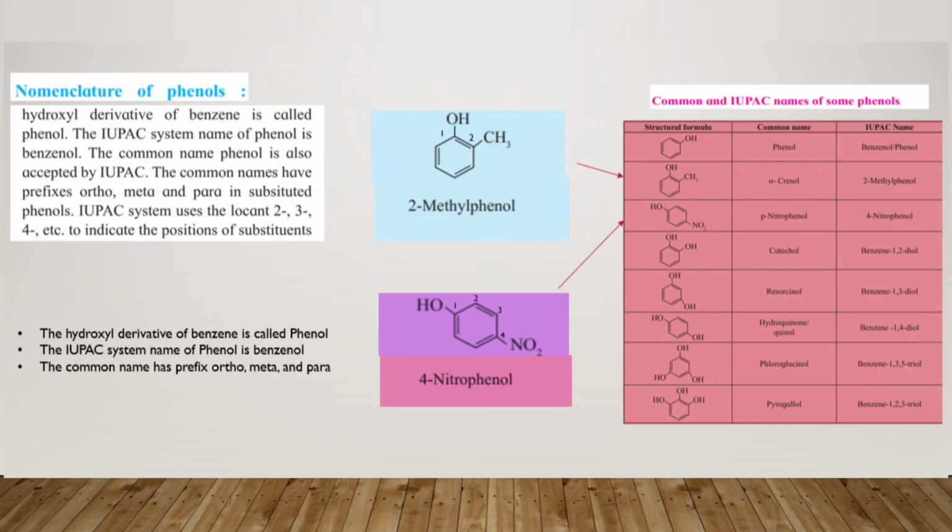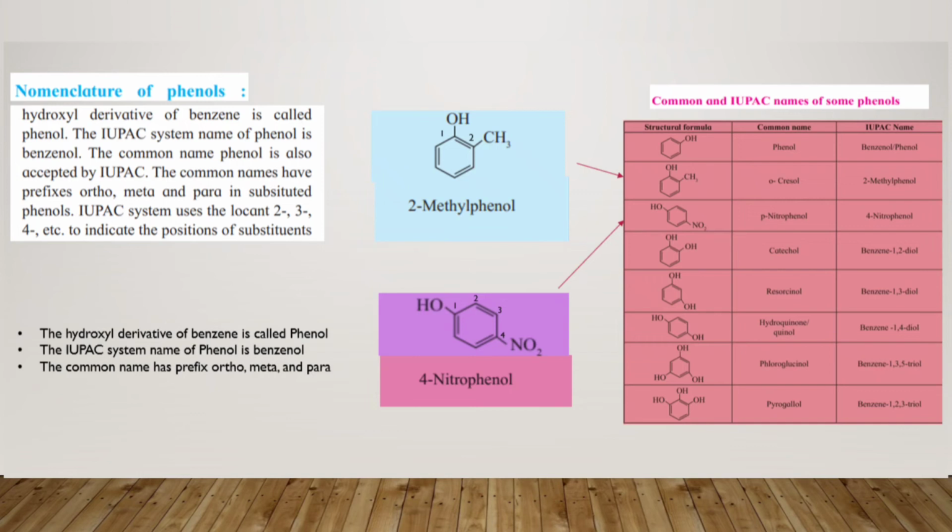Now students, when naming this type of compound, you have to give numbering to the carbons on the benzene ring, giving the least number to the carbon which has the functional group attached.